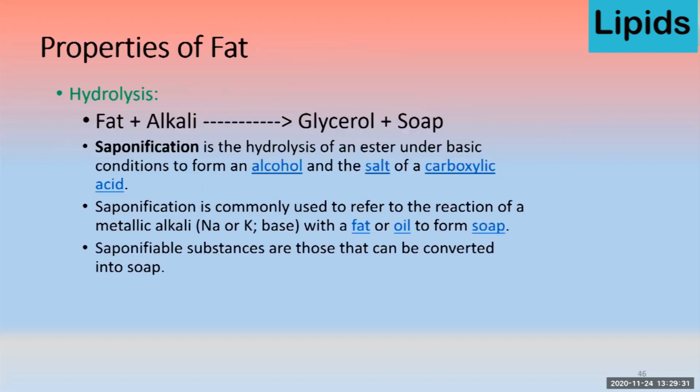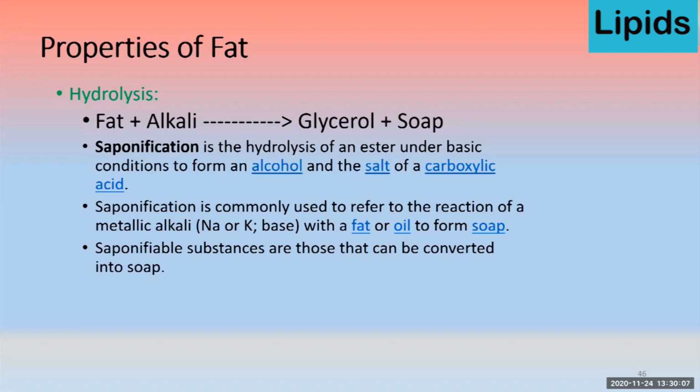Now we will discuss the properties of fat. The first property is hydrolysis. Hydrolysis is simply the breakdown of a triglyceride or a fat molecule when it comes in contact with alkali, or you can say when it is treated with alkali, it gets hydrolyzed. That results in the production of a glycerol molecule, and there is also a formation of soap. So this process is also known as saponification.